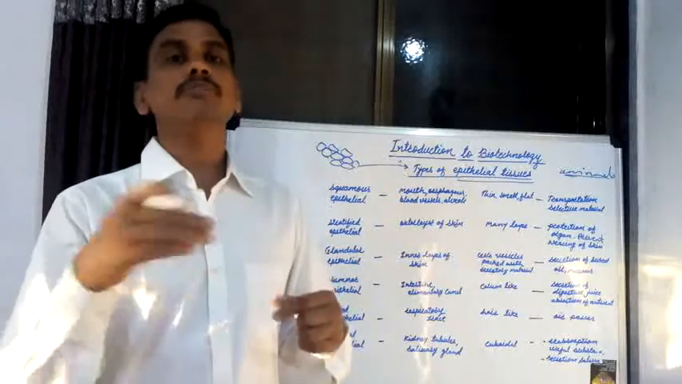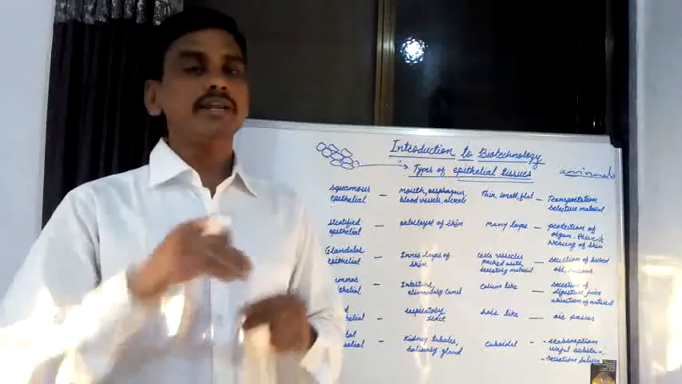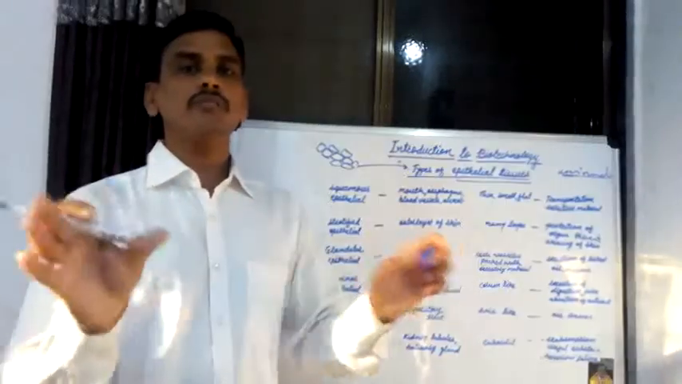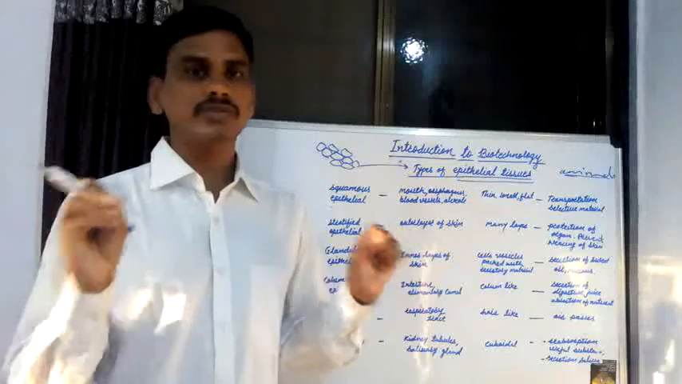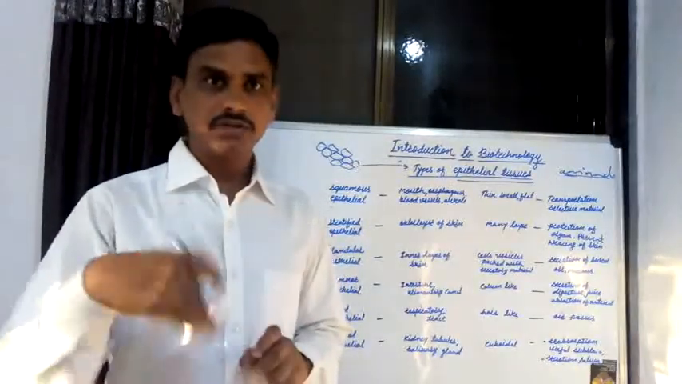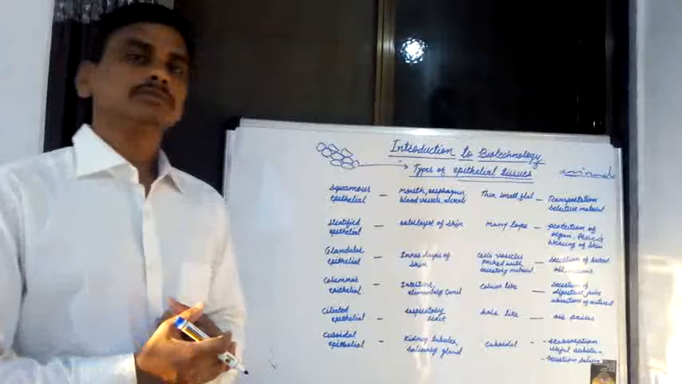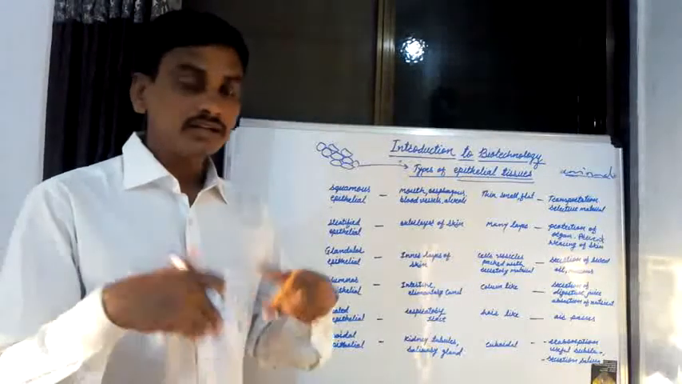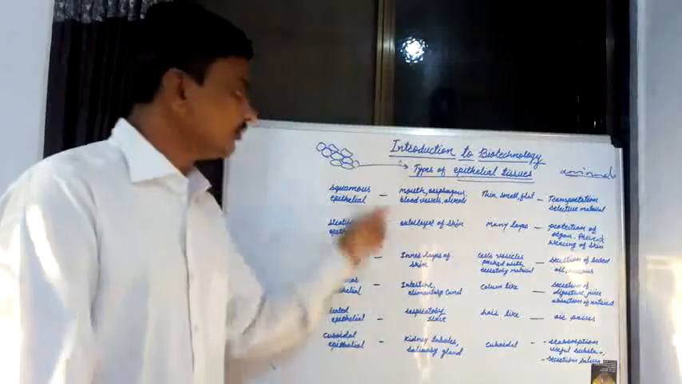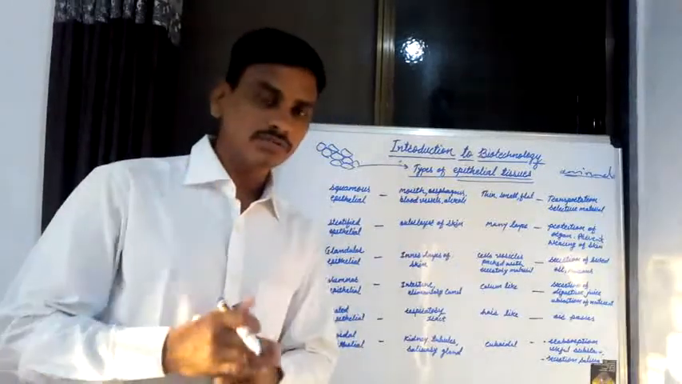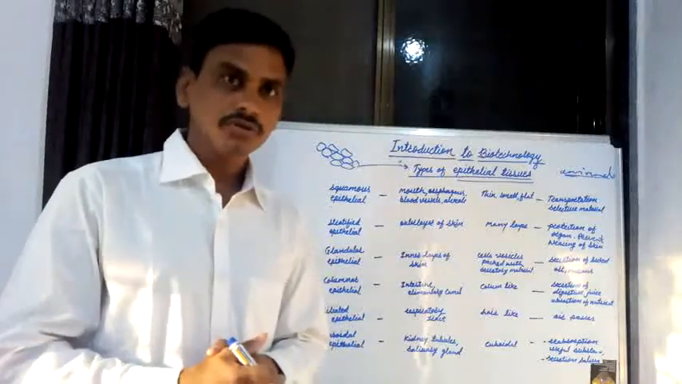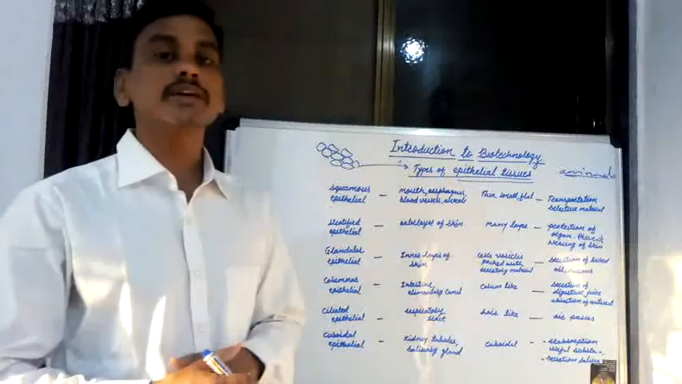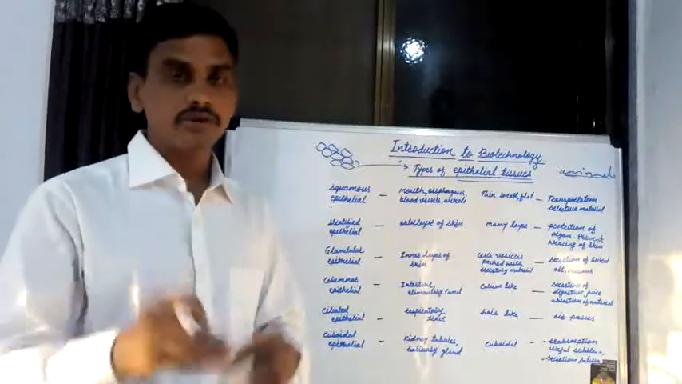These are the locations of epithelial tissues, and there are various types of epithelial tissues at different locations, and there are various functions of these different epithelial tissues. What are the different types of epithelial tissue? Where these tissues are present is known as the location, then the structure of epithelial tissue, and lastly the function of this epithelial tissue. Now start one by one.